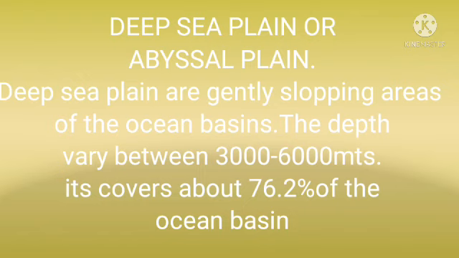They cover about 76.2% of the ocean basins. This is very important. These are the flattest and smoothest regions of the world.